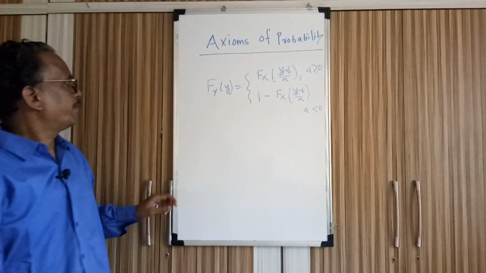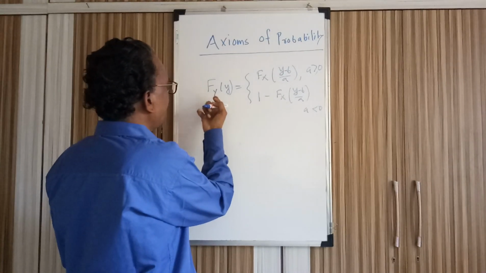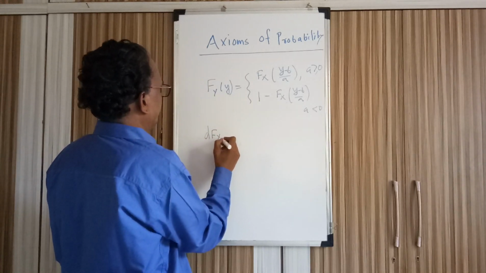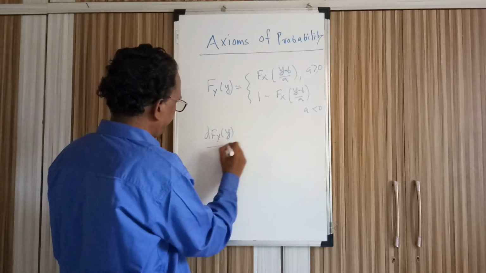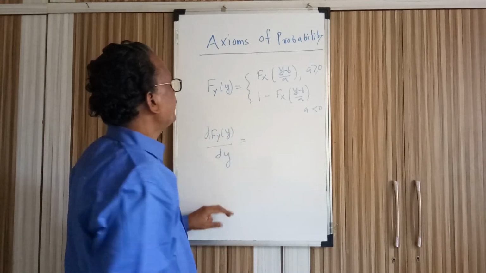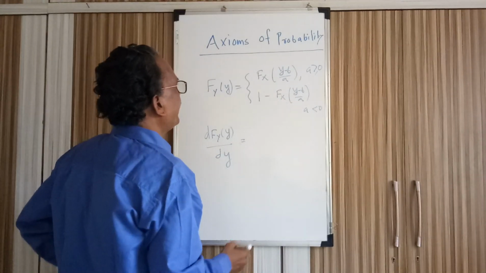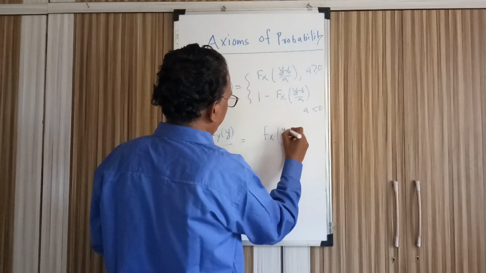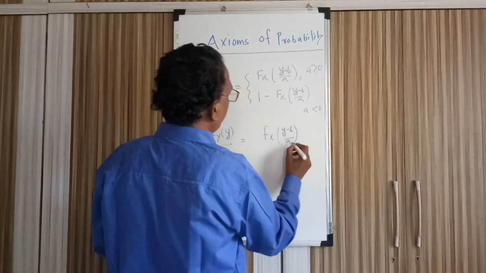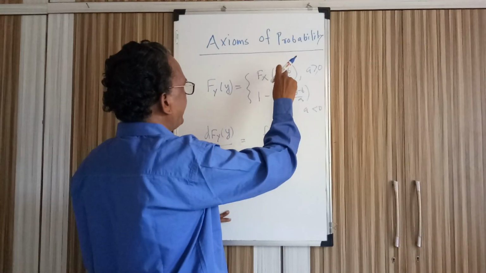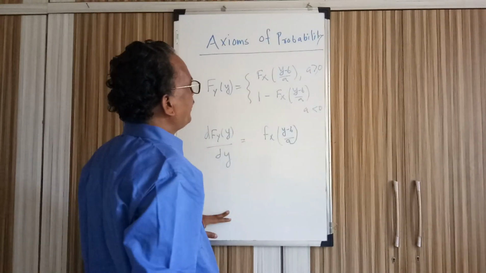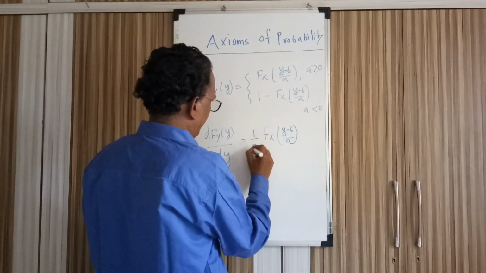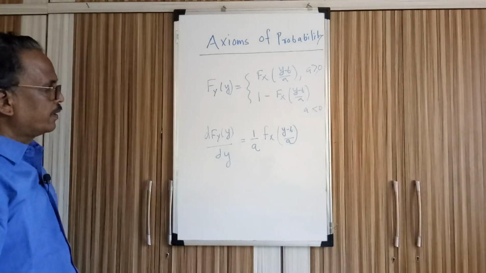So when I take the derivative with respect to y, for the first case, the derivative of y is 1 and 1 by a is a constant, so the result is 1 by a f_X of (y minus b) by a.